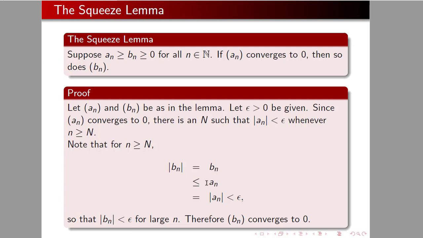But because of our hypothesis, Bn is less than or equal to An, which is equal to the absolute value of An, which is less than epsilon. So that the absolute value of Bn is less than epsilon for large n, therefore my sequence Bn converges to 0.